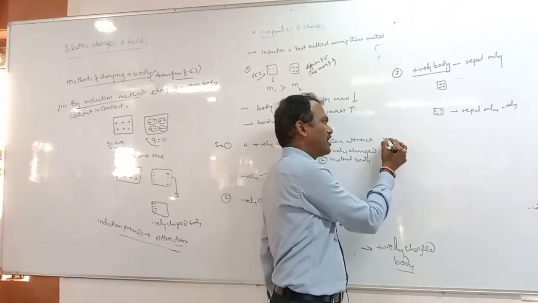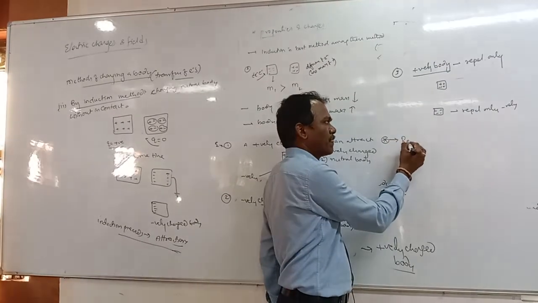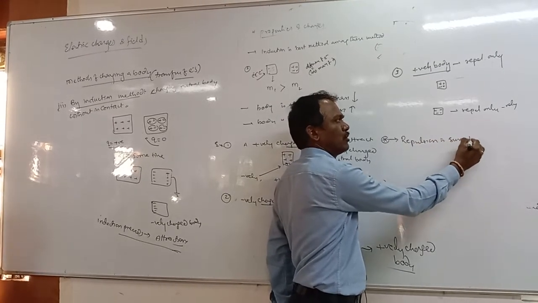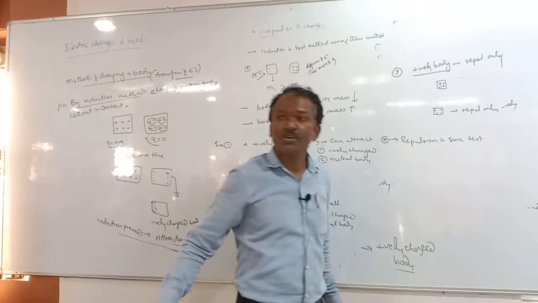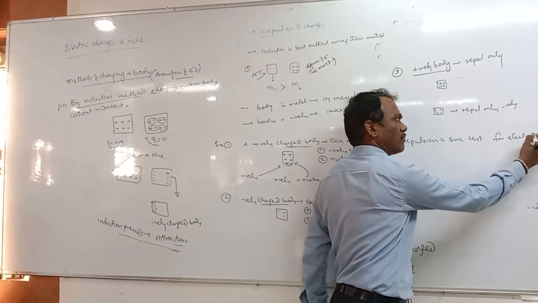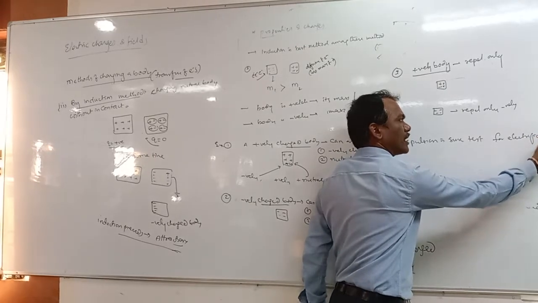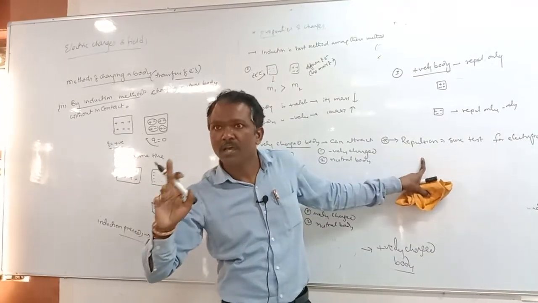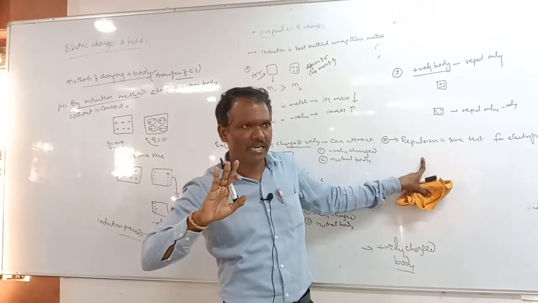So what conclusion can you give here? Repulsion is the sure test for electrification, right? Repulsion is the sure test for electrification. Clear?